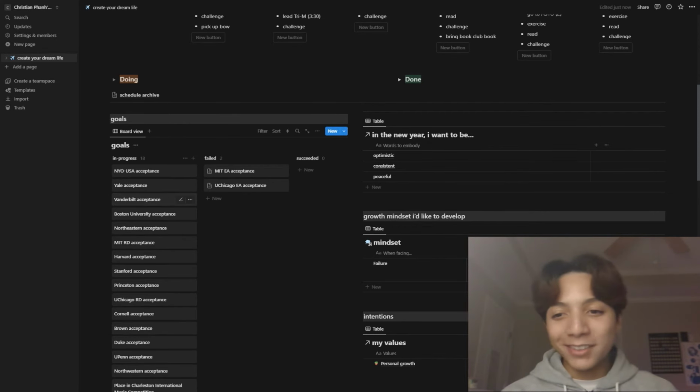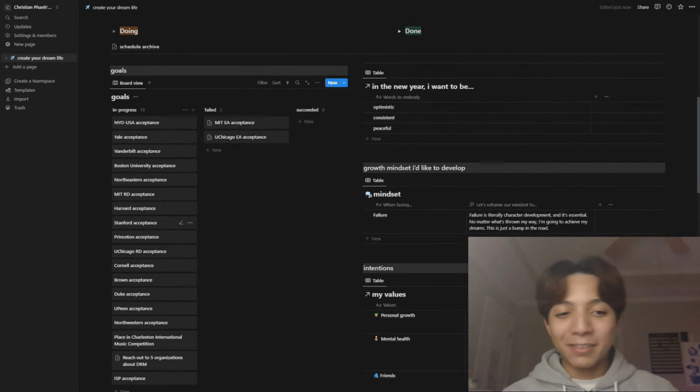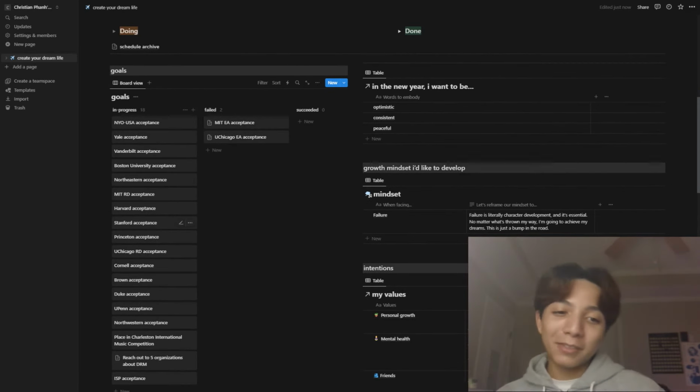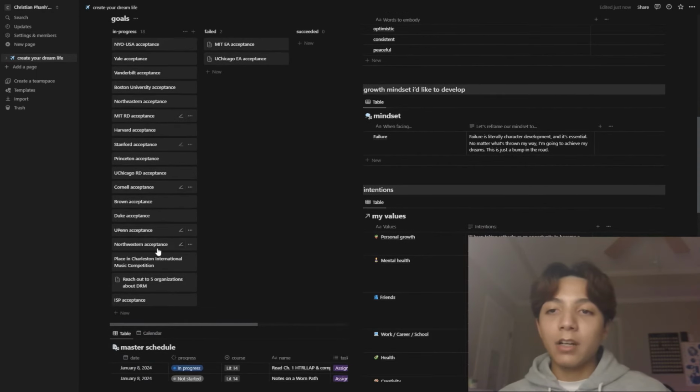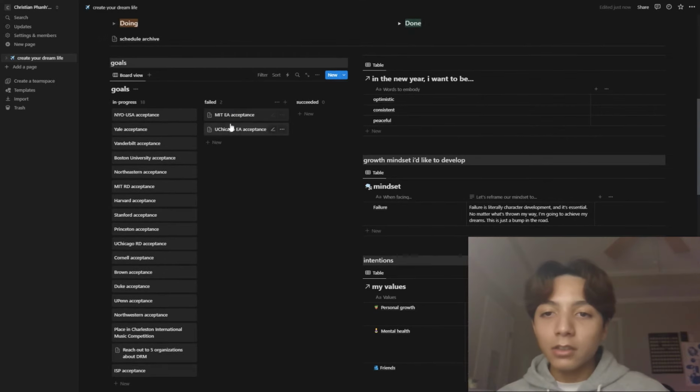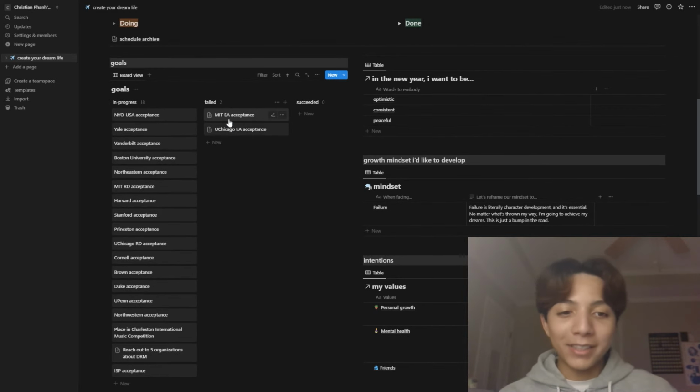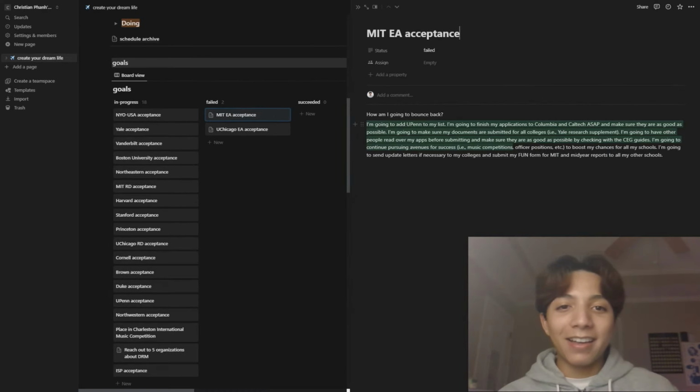So most of these are just college acceptances, honestly, which I guess in the future I won't be able to do too much about, but I just wanted to keep track of everything. So I just put everything in in progress, and if I failed the goal, which some of these did fail, like my MIT and U Chicago EA acceptance, I just dragged it into here, and then I would click on it, and this is everything. I wrote how am I gonna bounce back, and then I listed all of these things.